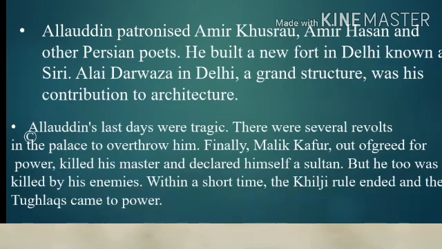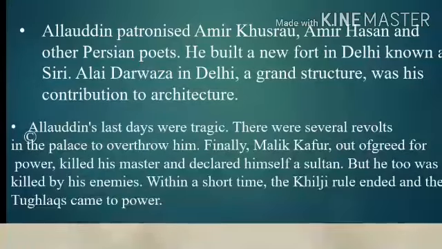Finally, Malik Kafur, out of greed for power, wanted to become the Sultan of Delhi. That greed made him oppose Alauddin Khilji. He killed his master and declared himself Sultan. So see here students, because he wanted to become the Sultan of Delhi, he killed his master.